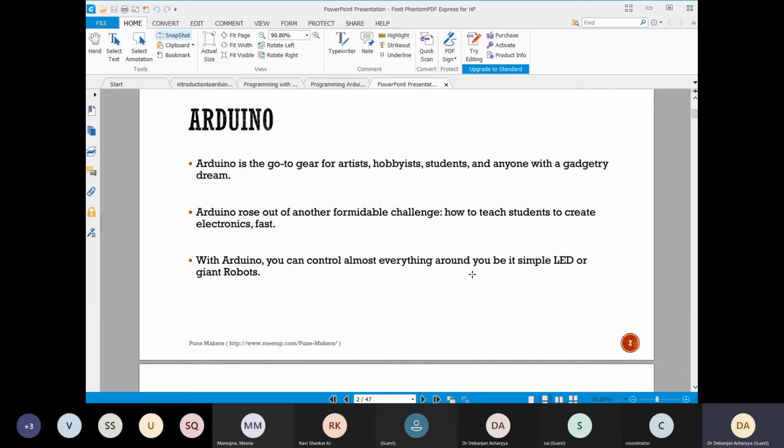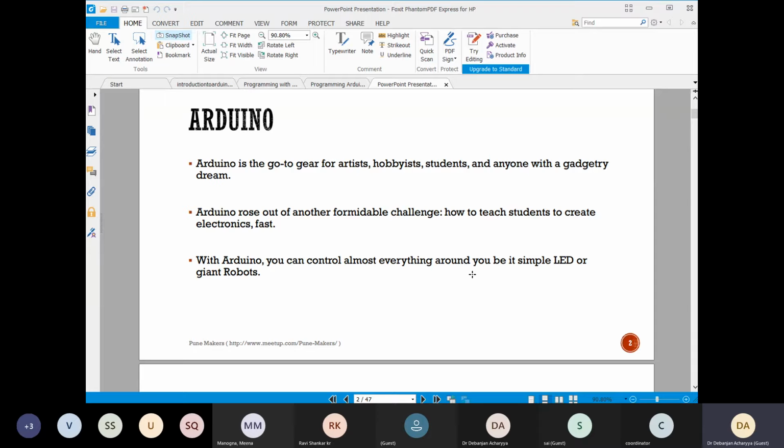So you don't need to buy anything extra, any other burner. You have heard about the burner, which means you write the code somewhere, and it can be burned into a microcontroller only through a burner. All those things are not needed. The very basic example of this kind of embedded system is the Arduino.